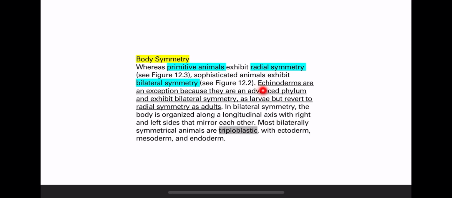We have only one exception. We said that primitive animals exhibit radial symmetry and sophisticated animals exhibit bilateral symmetry, but echinoderms are considered an exception. Why? Because they are an advanced phylum. This phylum is advanced and should exhibit bilateral symmetry, but it exhibits bilateral symmetry only during the larva stage, one stage of the life cycle, and then it reverts back to radial symmetry. Most bilaterally symmetrical animals are sophisticated, so they are triploblastic animals. They have the 3 germ layers.